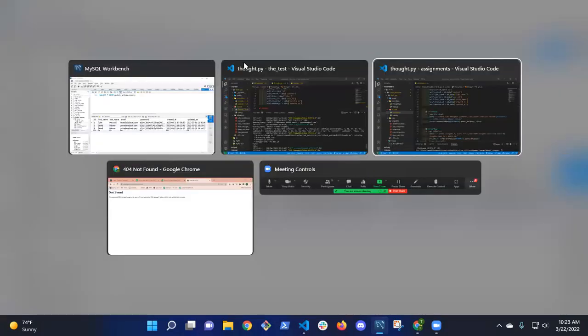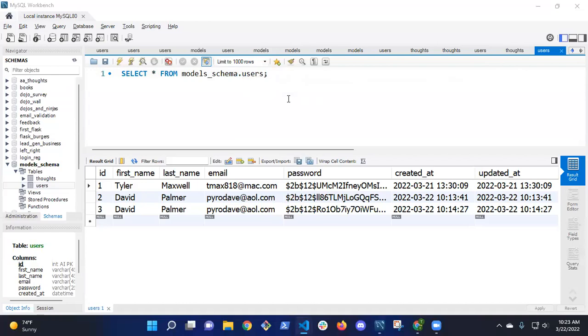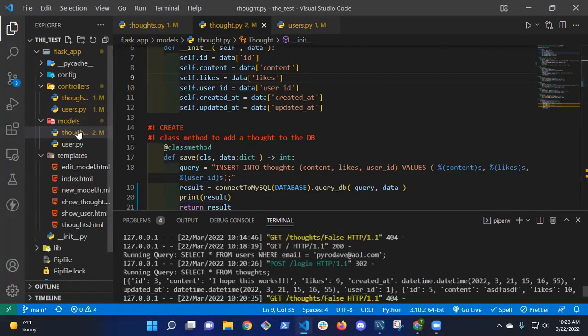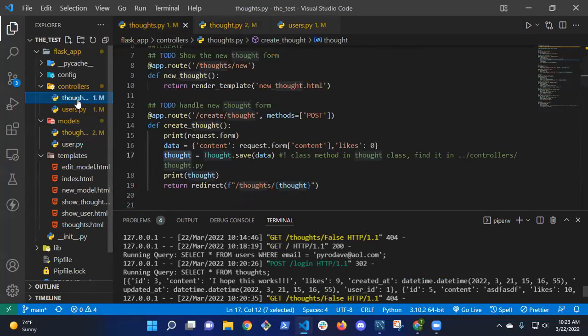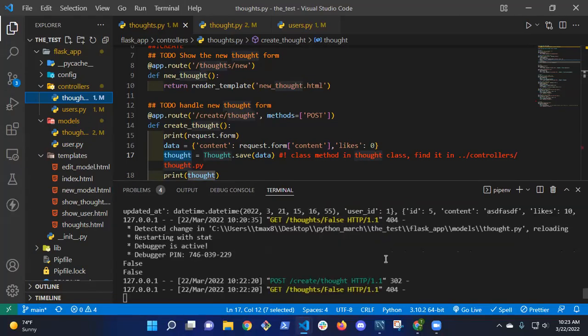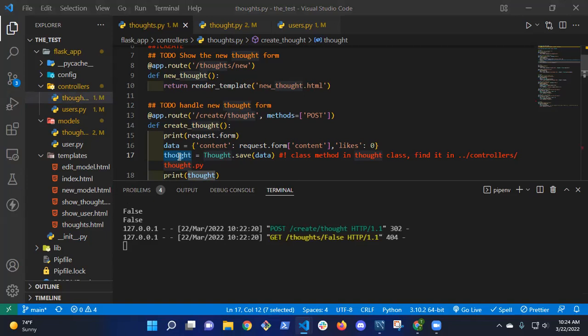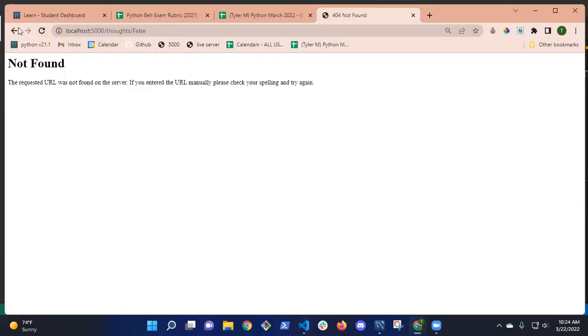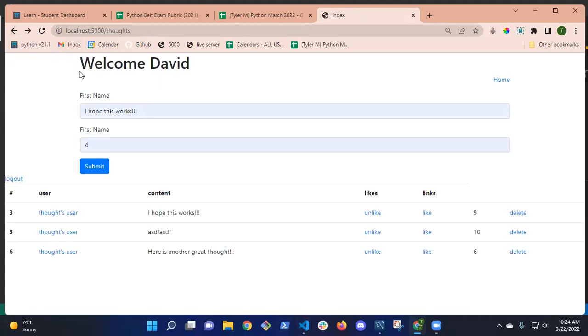So let's go back to my thought controller. I'm printing request.form, but am I even seeing that? Let me try it again. It's showing two thoughts in your terminal.